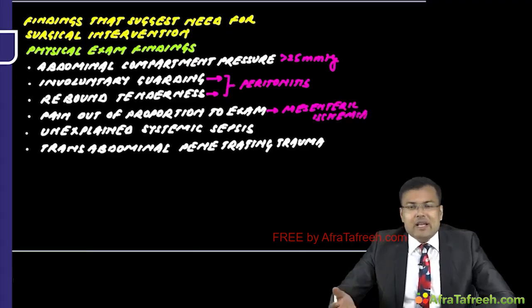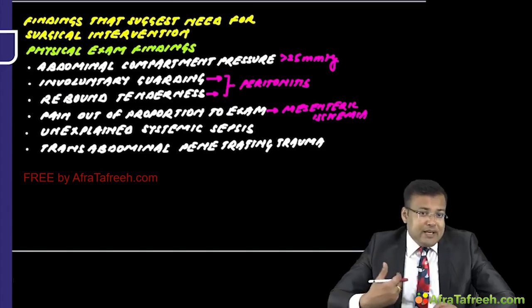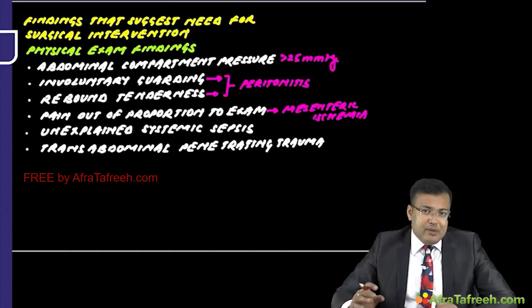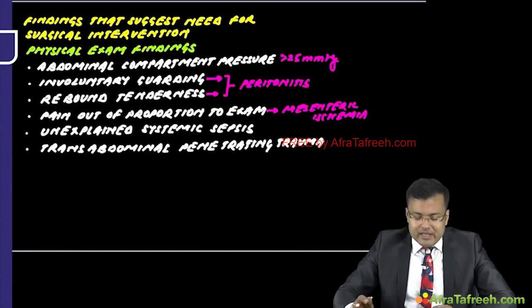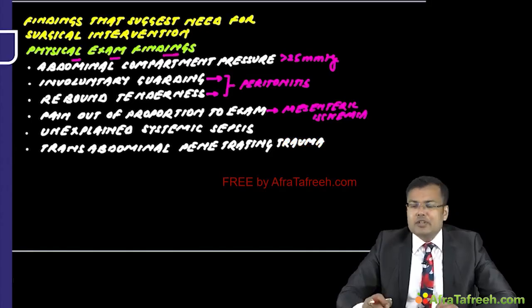The resuscitation can be done in the operating room if the patient is having unexplained systemic sepsis, or if there is trans-abdominal penetrating trauma, because there is increased risk of significant intra-abdominal organ injury. So in all these cases of physical exam findings, we should go for surgical intervention.